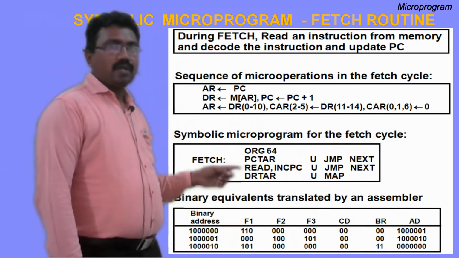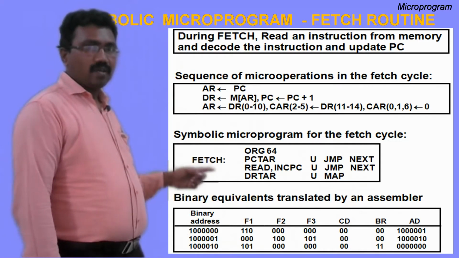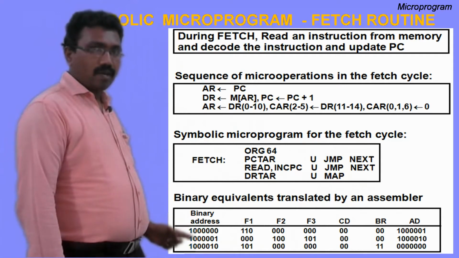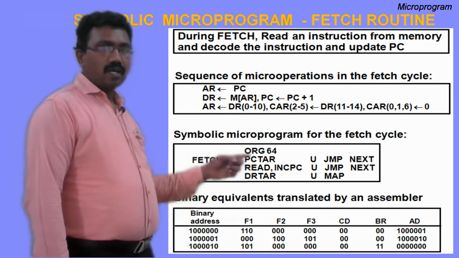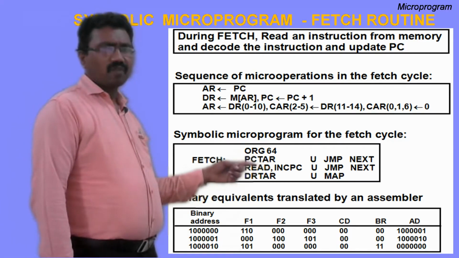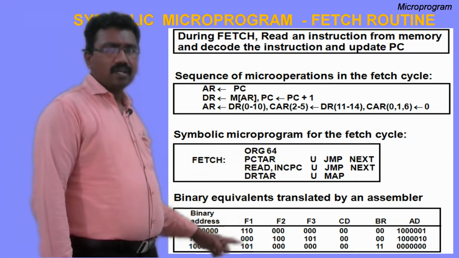Got it? Coming to the next instruction. Address of the next instruction is 65. In symbolic microprogramming, the label is empty. Here, 65 is the address of the next instruction. What is the instruction here? So here, read this instruction from the F1 field, no operation. That's why the F1 field is 000.